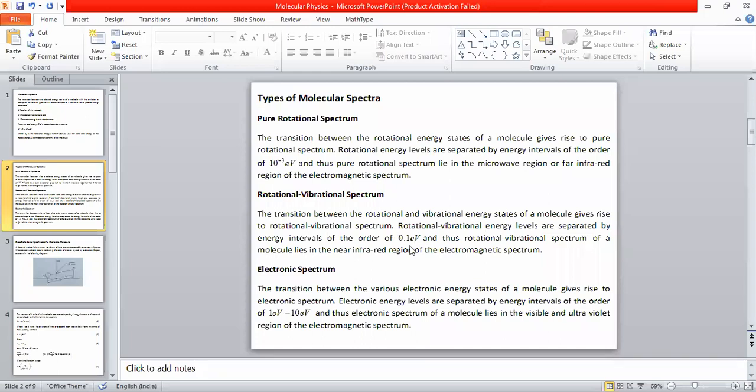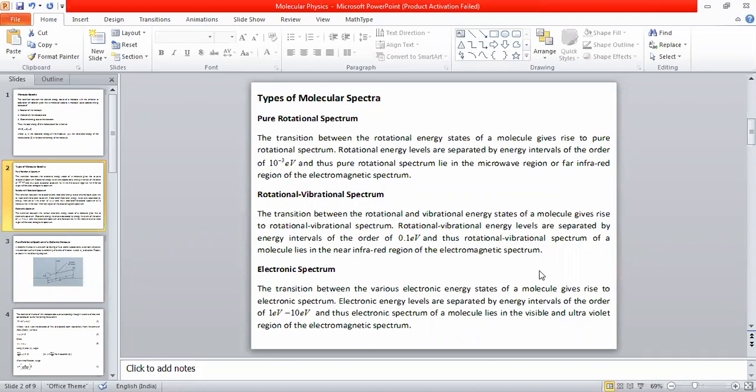So here I can say that rotational vibration energy levels have energy differences which are 100 times greater than that of the pure rotational spectrum. In pure rotational energy states the energy difference is much smaller, and here between the rotational vibrational energy levels the energy difference is 100 times larger. So the rotational vibrational spectrum of a molecule lies in the near infrared region of the